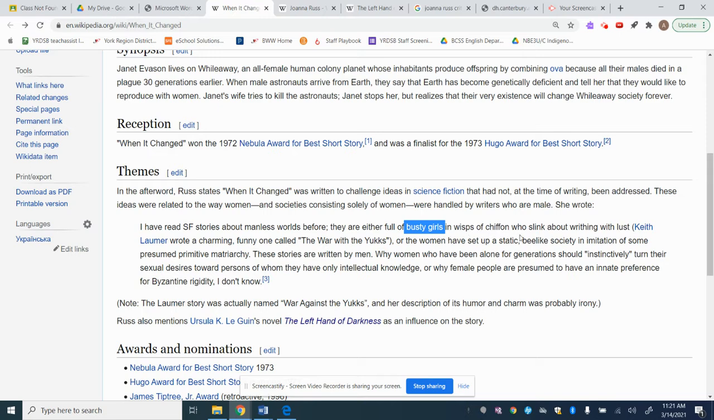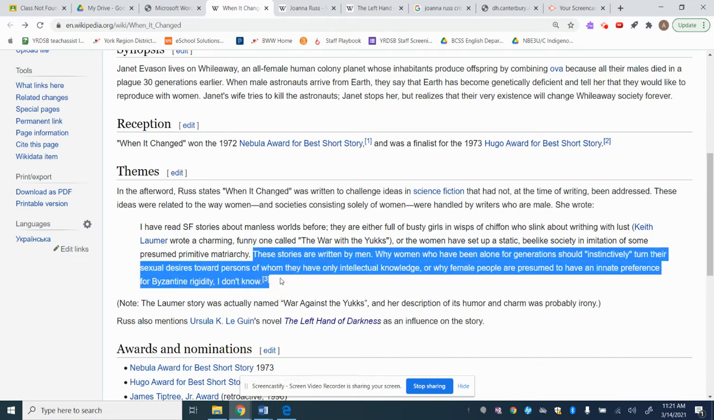Or they set up a static be-like society, an imitation of some presumed primitive matriarchy. Okay, considering they're living in a really advanced society, she's also challenging this idea that it would be primitive. These stories are written by men. Why women who have been alone for generations instantly turn their sexual desires towards persons whom they have only intellectual knowledge, or why female people are presumed to have an innate preference for Byzantine virginity, I don't know. Again, that is another challenge to contemporary stories that men have written.